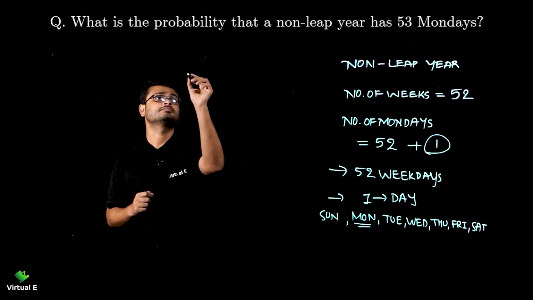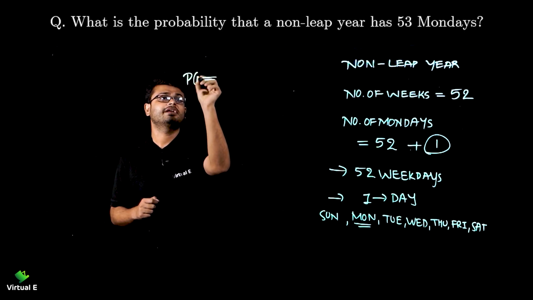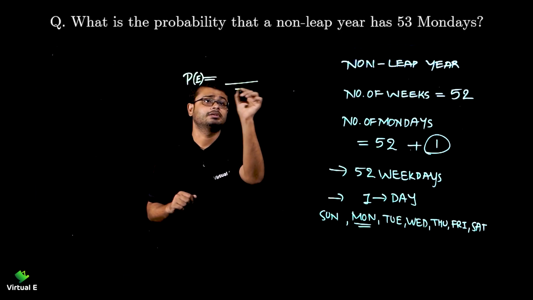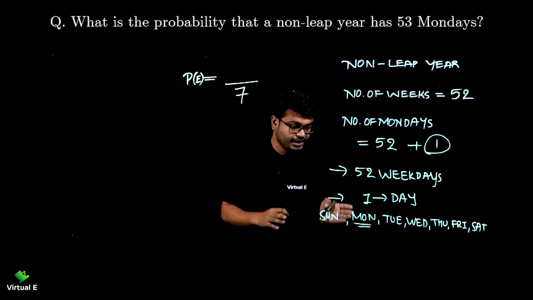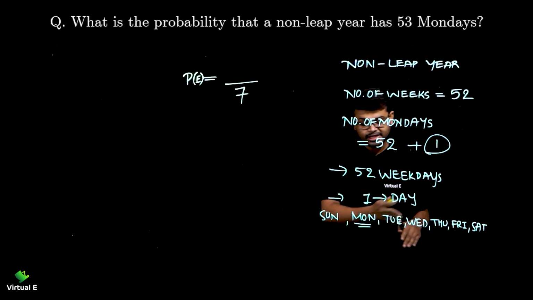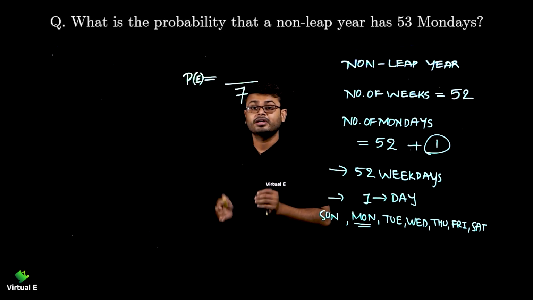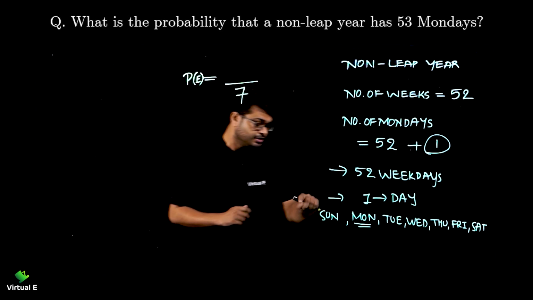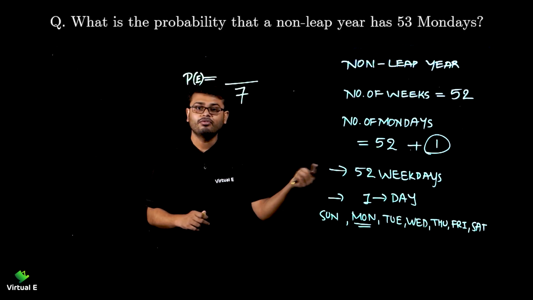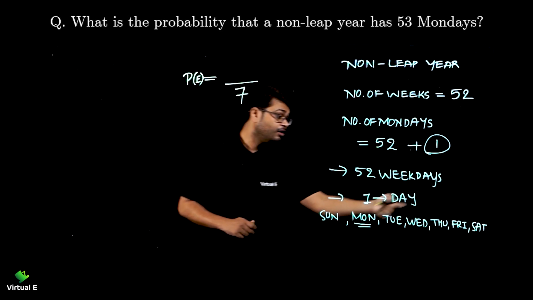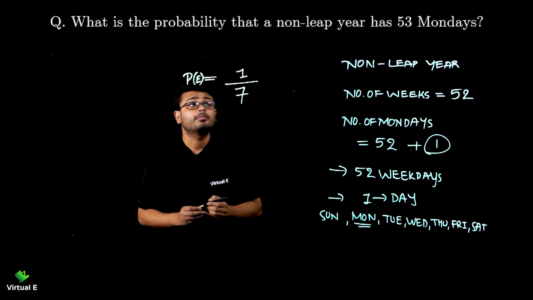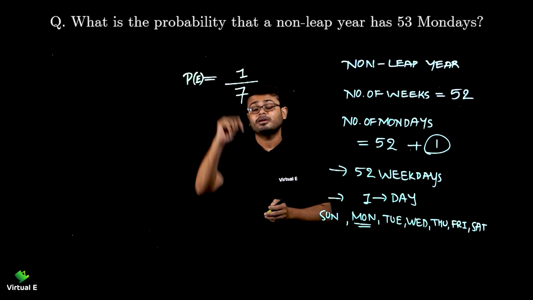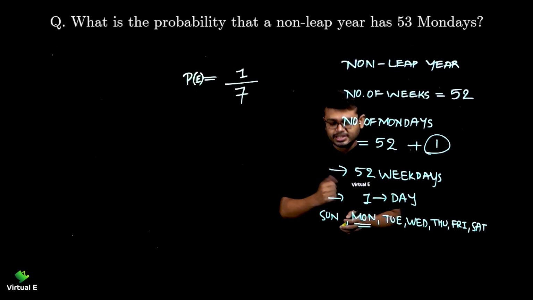So probability of an event, let's write E. How many total outcomes are there? 7, right? That 1 extra day could be any one of Sunday, Monday, Tuesday, Wednesday, Thursday, Friday, Saturday. But we are interested in that 1 day being Monday only. So total number of outcomes is 7, and what we want is Monday only. Monday is coming only 1 time. So the probability of getting 53 Mondays in a non-leap year is 1 by 7.